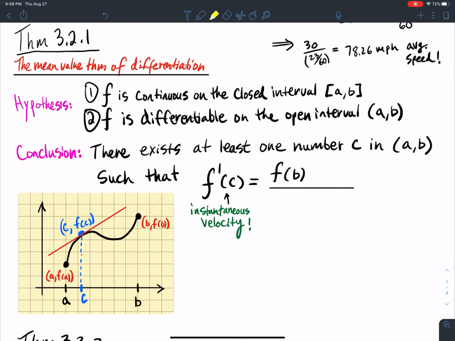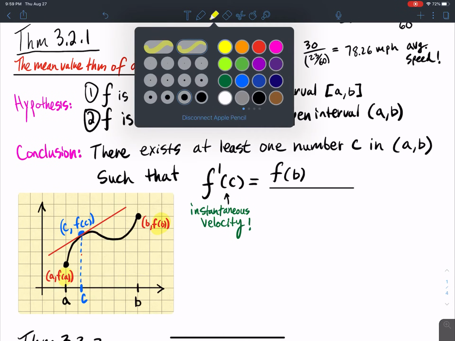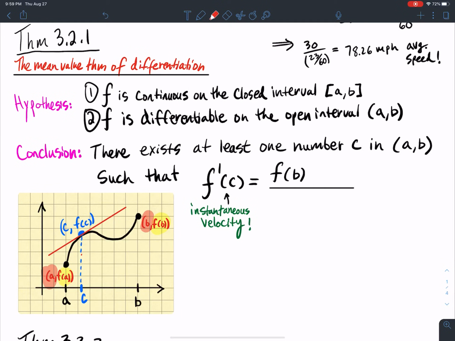Well, I take y2 minus y1 over x2 minus x1. So I'm going to do f of B minus f of A divided by B minus A.